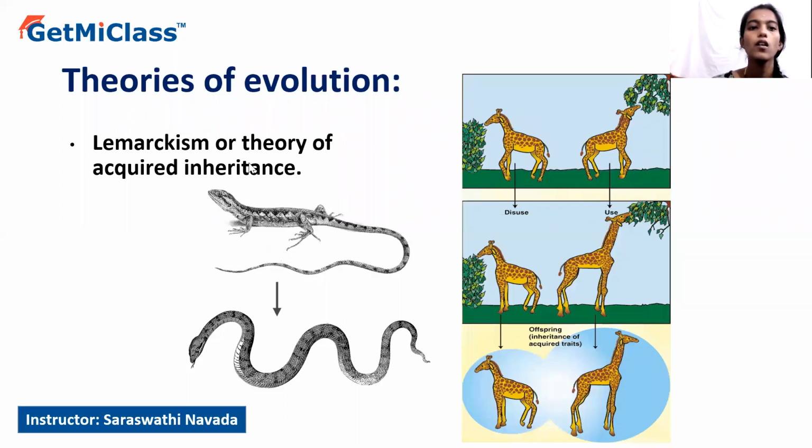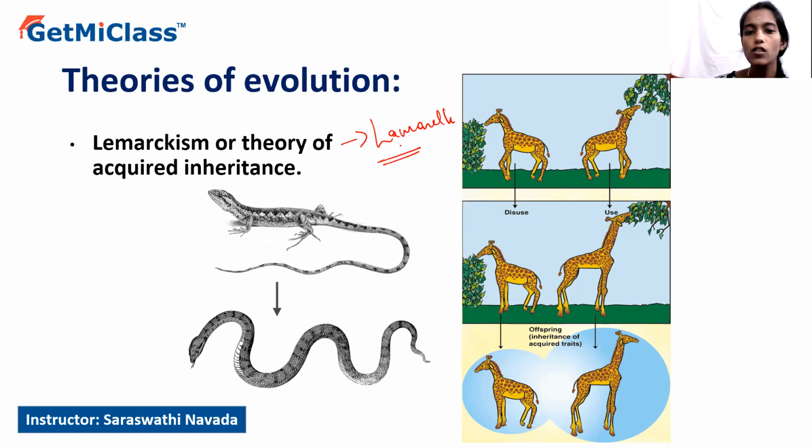Welcome class. In this particular session, we'll discuss various theories that explain the mechanism of evolution. The first one is Lamarckism, also called the theory of acquired inheritance. Lamarckism was proposed by the scientist Lamarck.